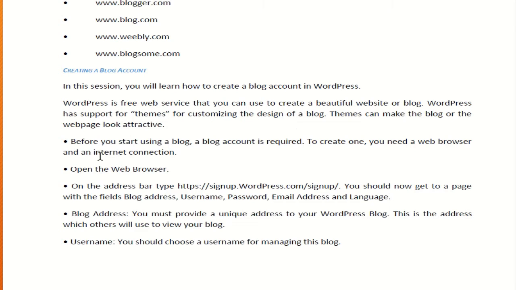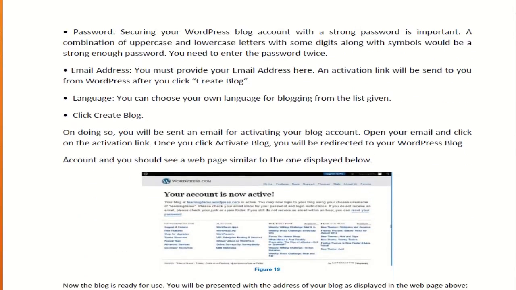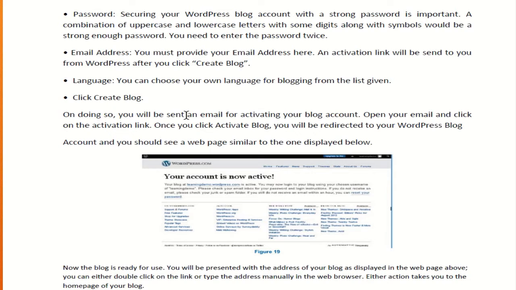Before that, to start using a blog, a blog account is required. So for that, you need to create one. You need a web browser and an internet connection. Open the web browser, type wordpress.com, and there it may ask you for a blog address, username, password, and all other details which you need to type. After typing all the details, you need to click on create blog.